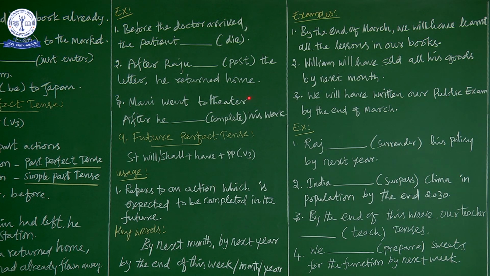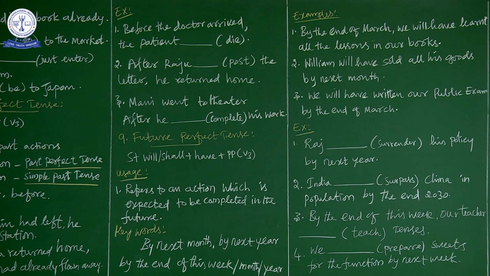So Mani went to theater after he had completed his work. So in past perfect tense, what is very important? That there will be two completed past actions. For earlier action you have to go for past perfect tense. For later action you have to go for simple past tense. These are the two important words, and very important keywords are before and after.